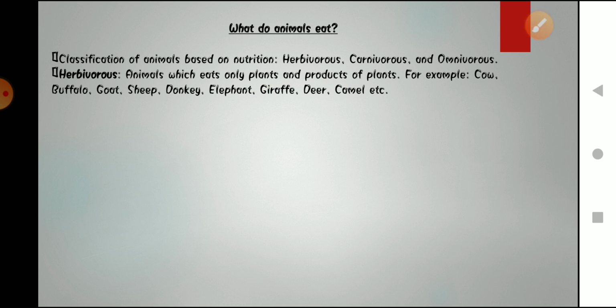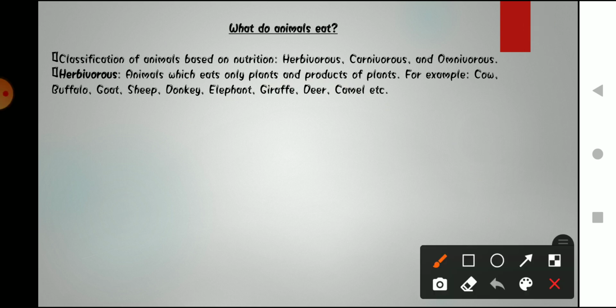So now let's move on to the next topic, and the topic is, according to animals' eating habits, what are the different divisions that they have. Okay, so according to their habits of eating, or you can say classification of animals based on nutrition, how the different animals are classified into different groups by their eating habits. There are three main categories: herbivorous, carnivorous and omnivorous.